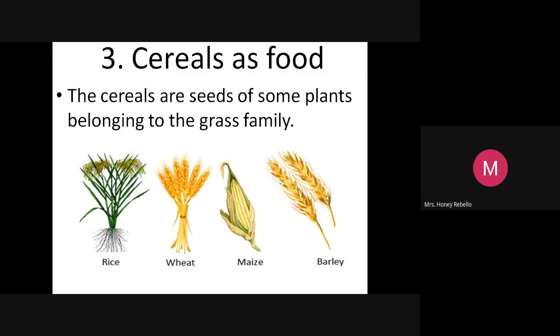Barley. You will get the same thing, a recording afterwards. So you can go through it, because the whole day you are free. Go through it and learn all these things. Now we'll go to the next one.